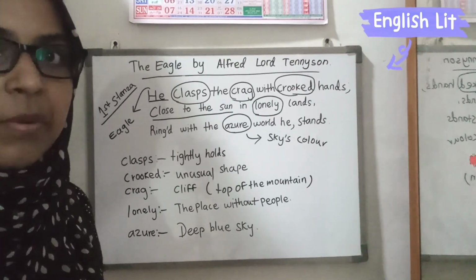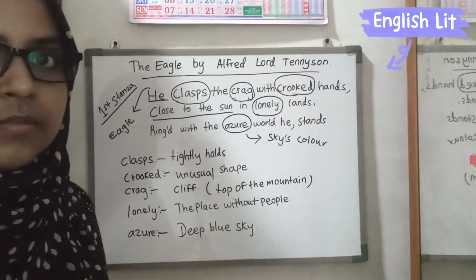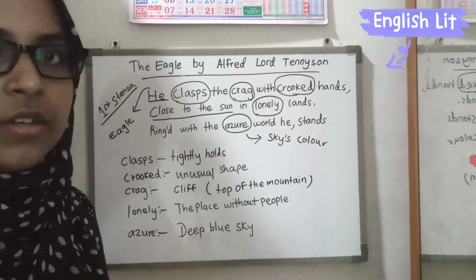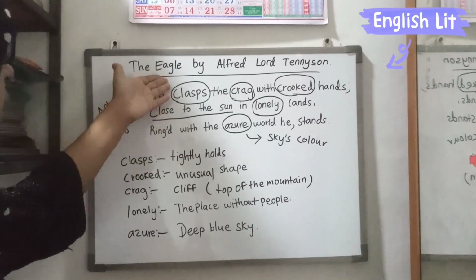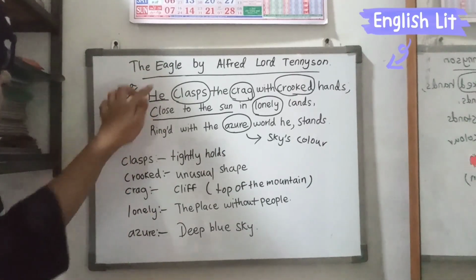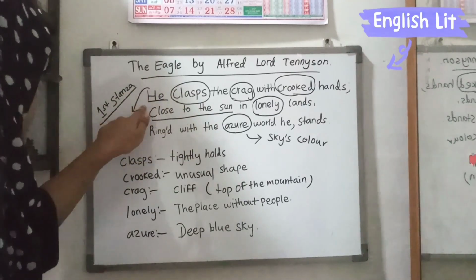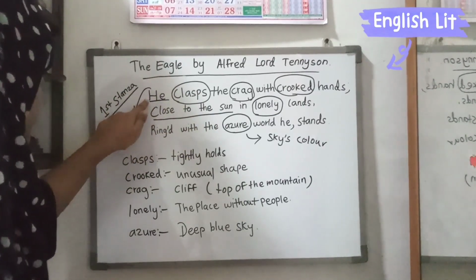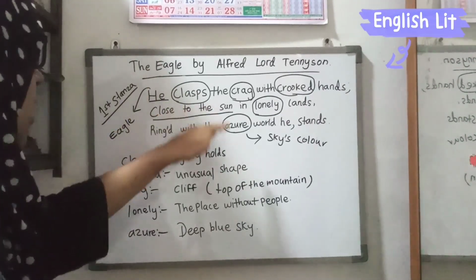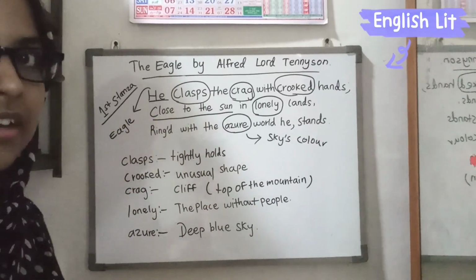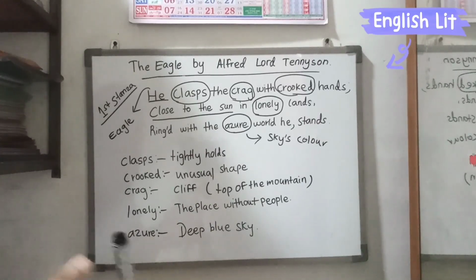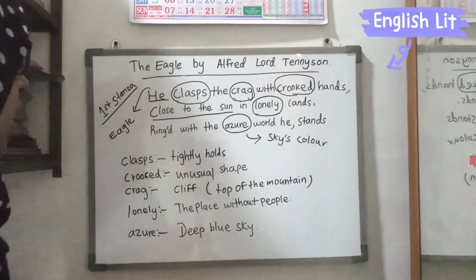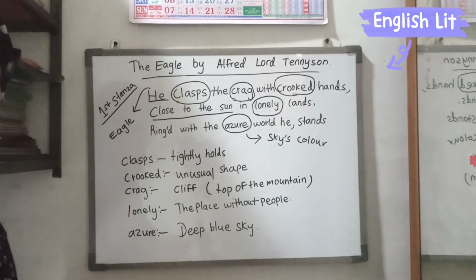Human is the most powerful creature in this world, but even a human can't do that. But the simple bird, the eagle, can do that. Already the poet has given the human trait to the eagle. So the eagle is going to get close to the sun. Close to the sun means the eagle has lots of power to get close to the sun. It is a kind of exaggeration. In the poetic techniques we discussed that as well.